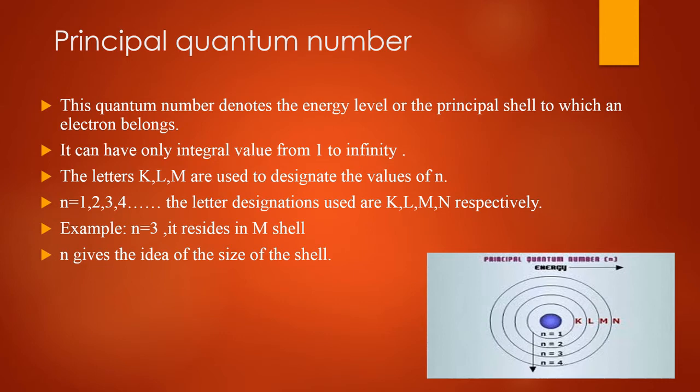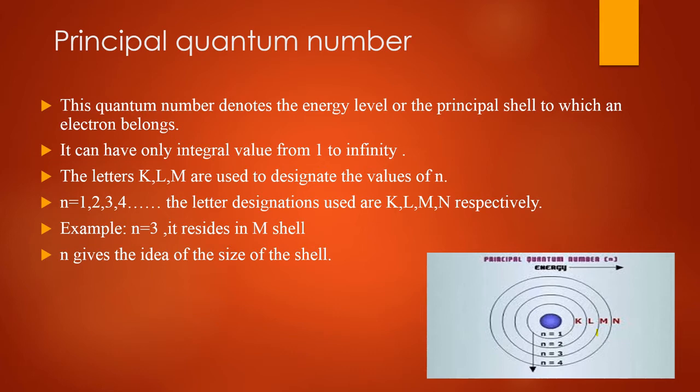If n is equal to 1, there is K shell. If n is equal to 2, L shell. If n is equal to 3, here is M shell, and if n is equal to 4, there is N shell. Okay, then the principal quantum number tells about the shell to which an electron belongs, and gives the idea of the size of the shell.